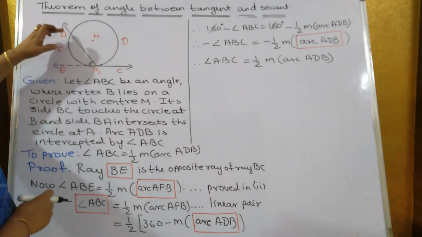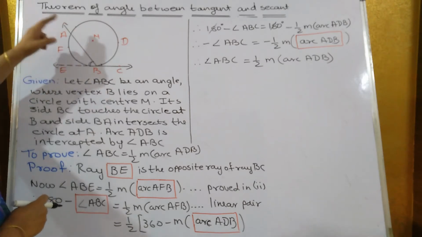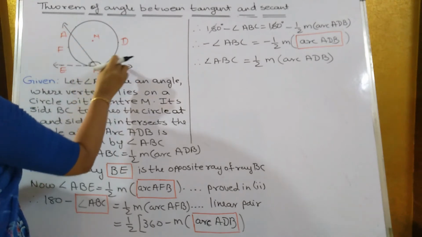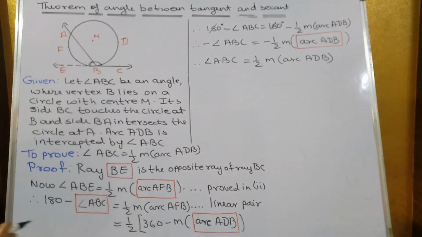But we don't need ABE, so in order to remove ABE, what did we do? We took 180 minus angle ABC. Here it is 180 minus angle ABC. So ABE will go away, and in that place we have now got ABC.